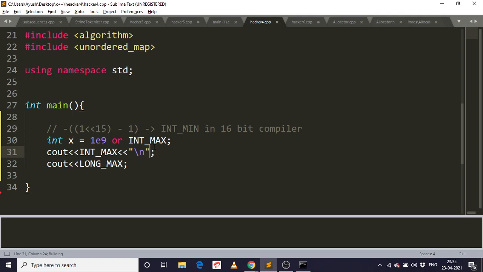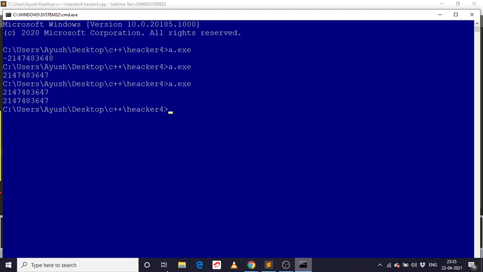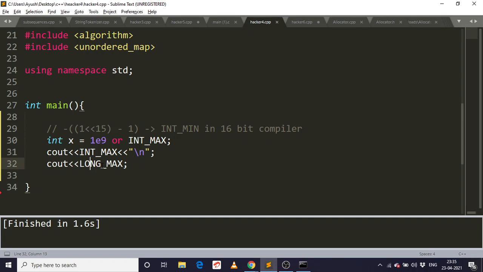I will try to use backslash n. I will tell you more about it in the differentiation. So long max is also of the same size. You can look at this, and long, I guess, you can do in Java with 1e12.